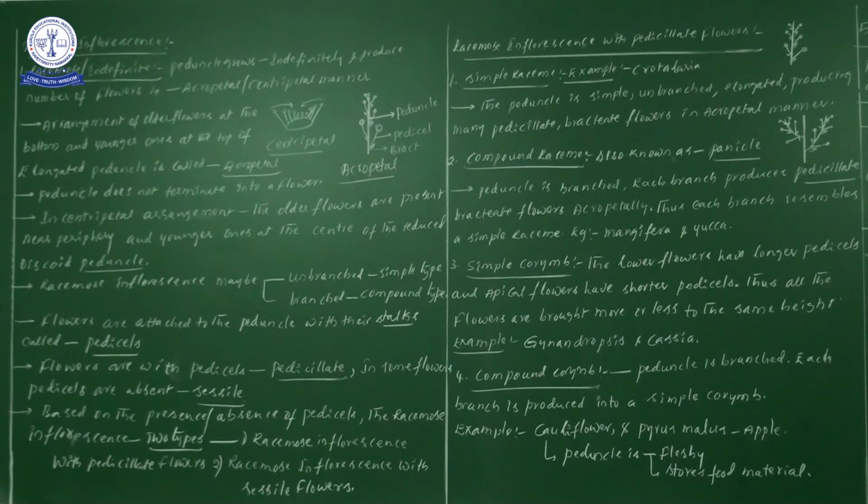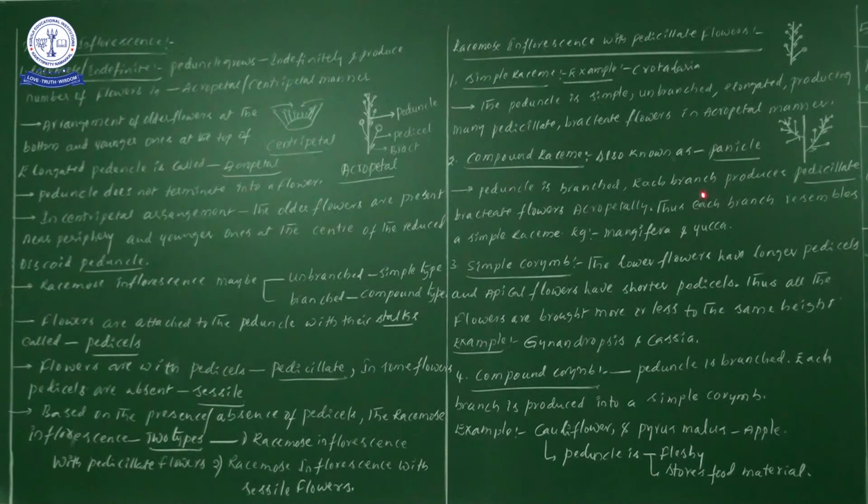First, let us discuss examples. Mangifera indica, the scientific name of mango, and the yucca plant. These two come under compound raceme, also called panicle inflorescence. Now the peduncle is branched, don't forget. So in compound, the first point we write is that. But in a simple raceme, the peduncle is simple and unbranched.